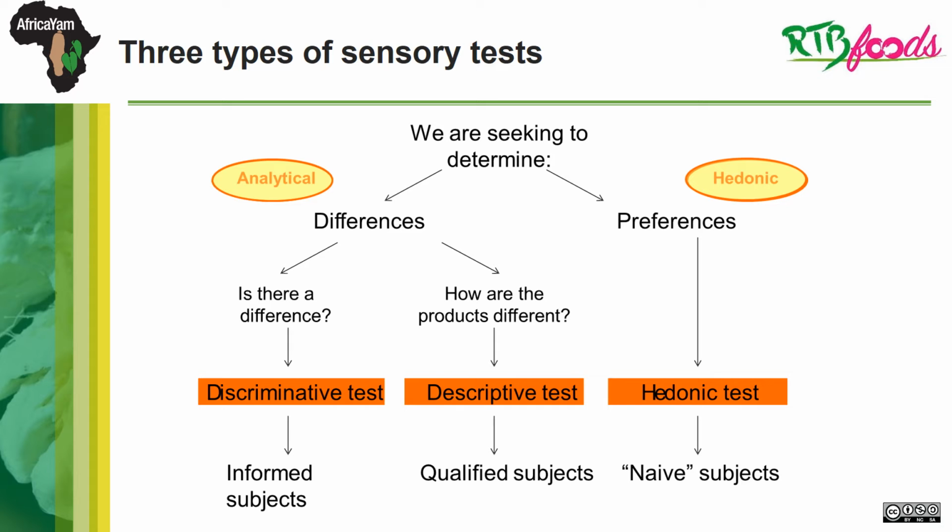If we are seeking to determine preferences between products, we use the hedonic test. More than 100 naive consumers are needed for this test. They are unfamiliar with either the product or sensory analysis.